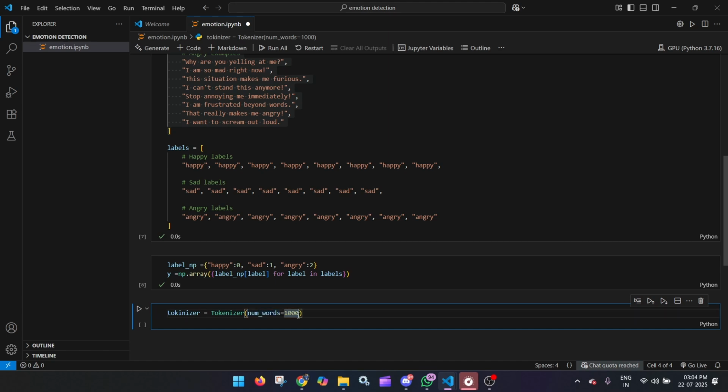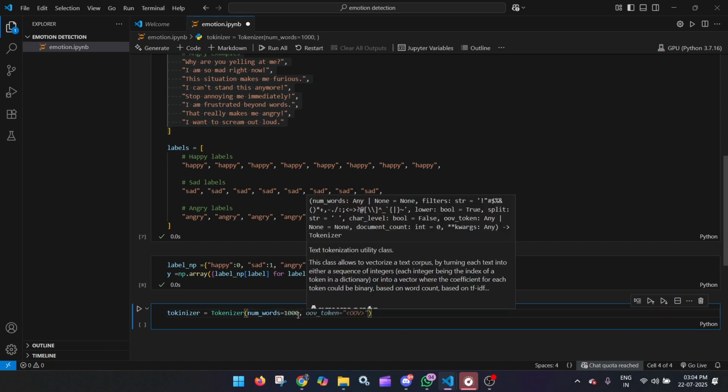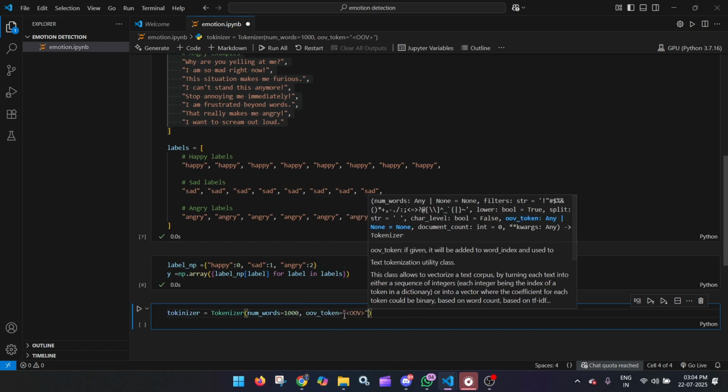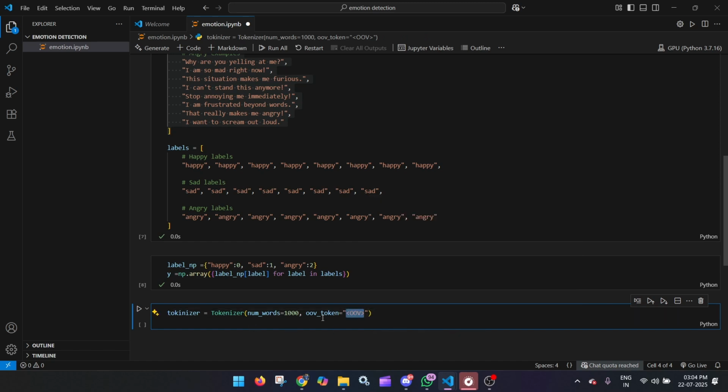Now I have to write the OOV token. What does it do? It converts the words that are out of the vocabulary. The full form of OOV is out of vocabulary. So the words that are not familiar to this model will also be tokenized, and we don't have to worry that a word is not known to the model. So we will be using this token known as OOV.